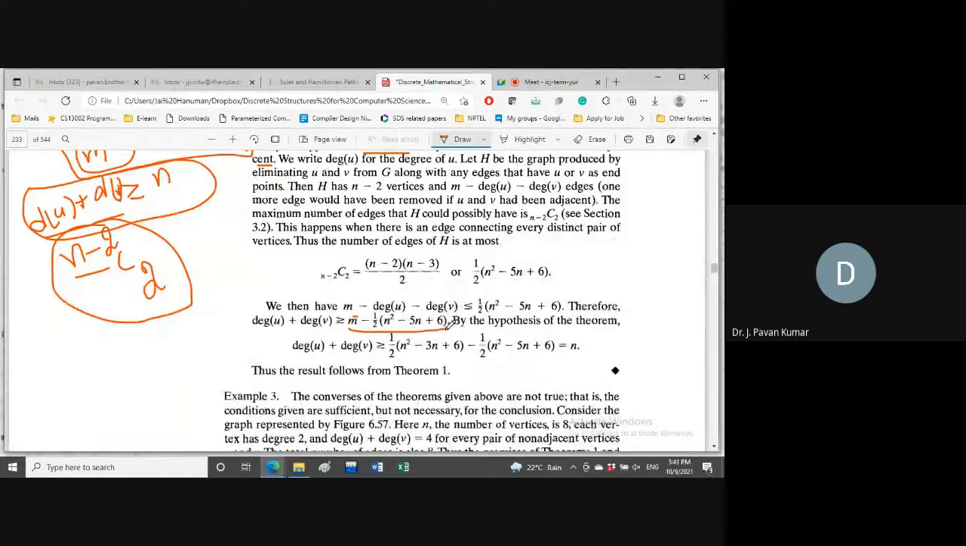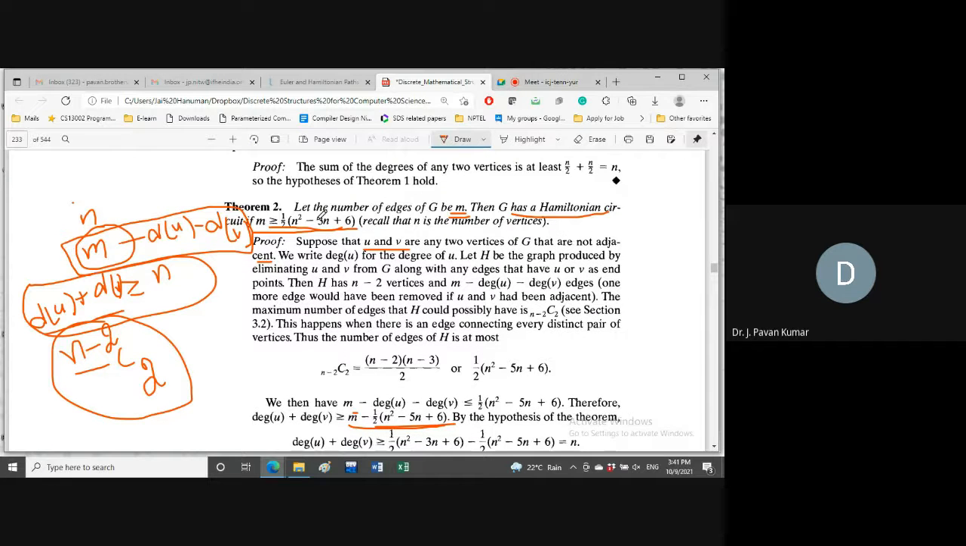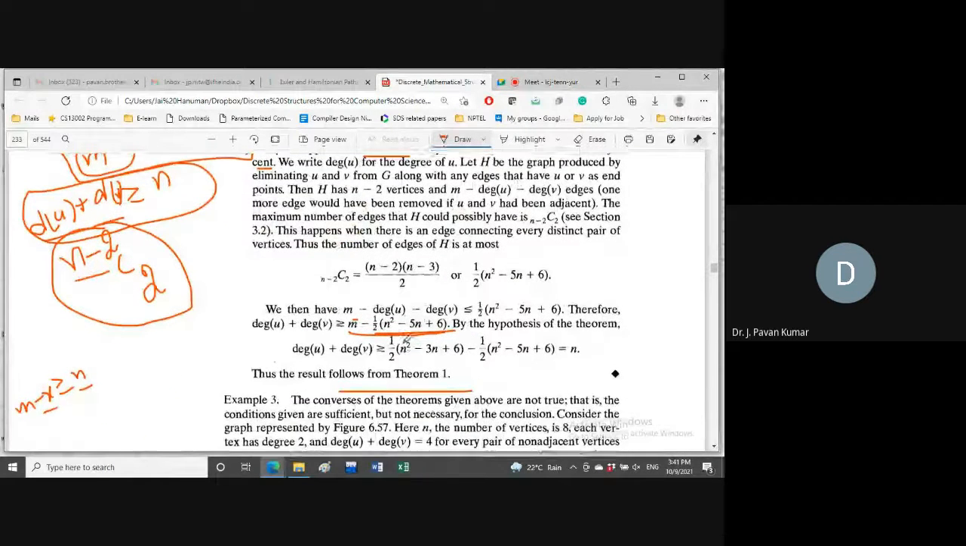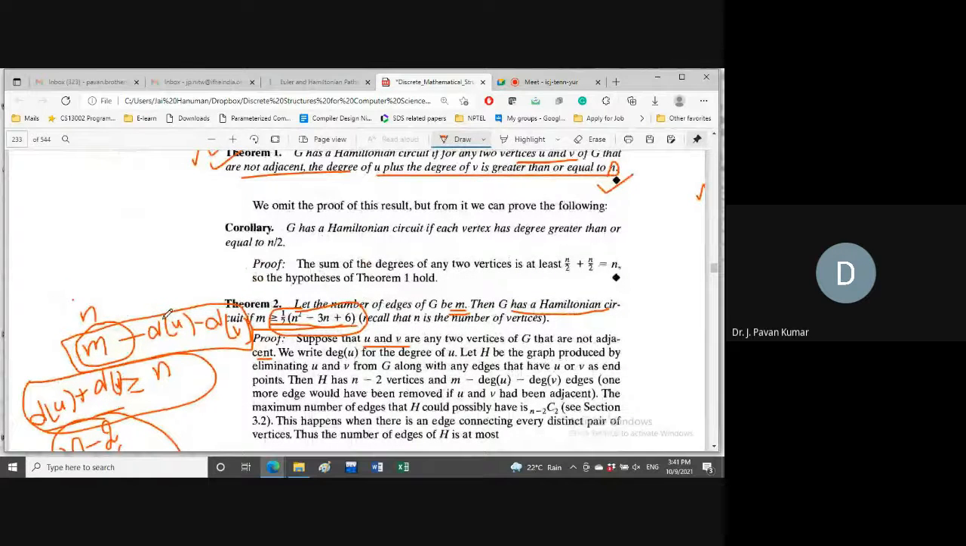M minus this one is greater than or equal to n, that we know. So if you equate and get the m value, we will get m minus some x, where x is this one. Then m is greater than or equal to, if you bring this here, half into n square minus 3n plus 6. Like this we can prove this theorem 2. Is it clear?